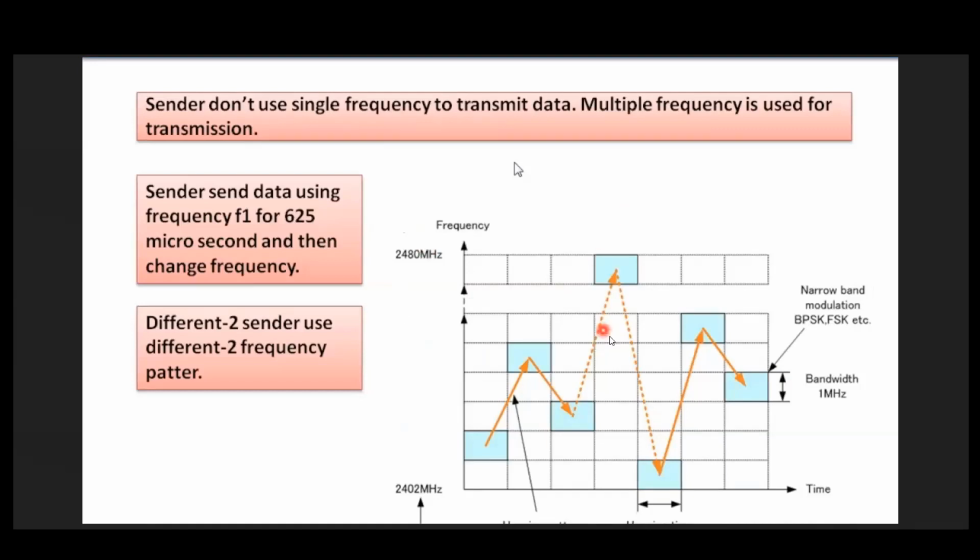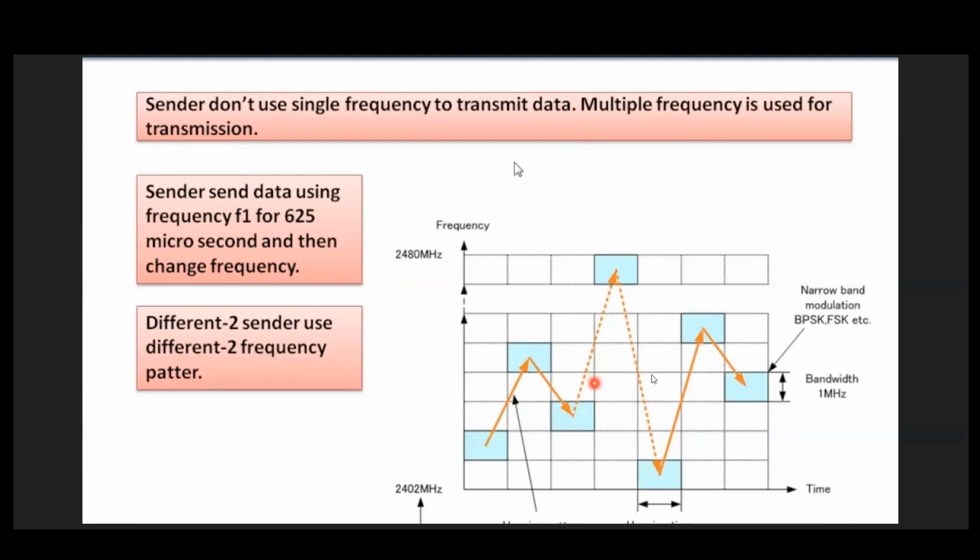In this one you can see that this frequency band, the 22 megahertz band, is divided into small frequencies, each of 1 megahertz. All the 22 megahertz will not be used at the same time. Initially we start sending the data from one frequency, then we shift to another frequency, then another, like we jump on frequencies, so that there will not be any interference in the signal. This is one method of sharing the frequency.